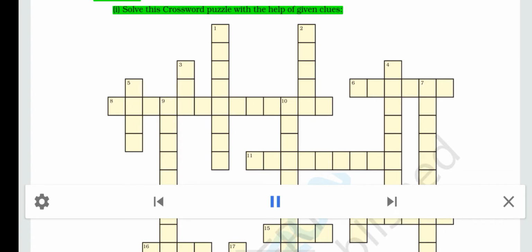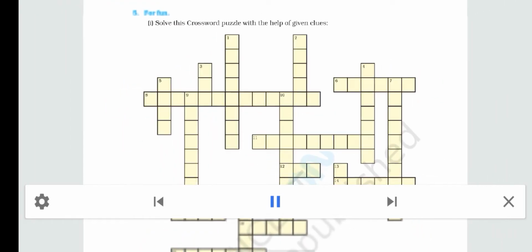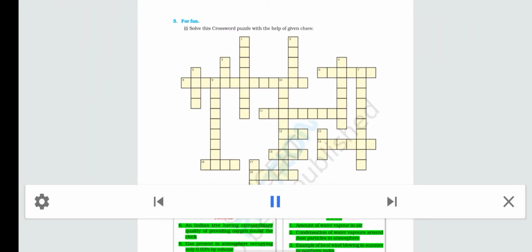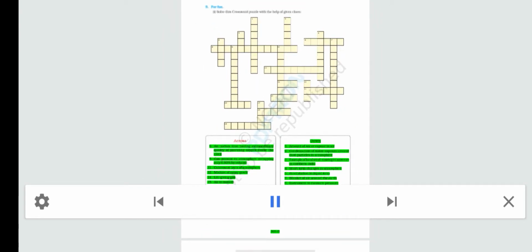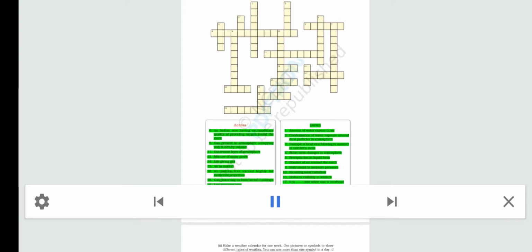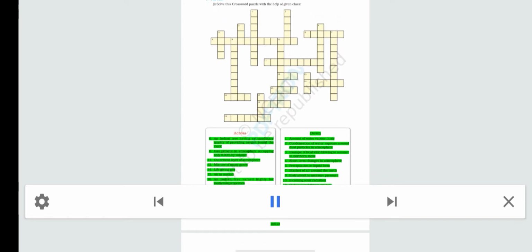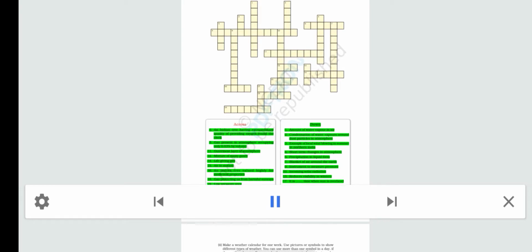I. Solve this crossword puzzle with the help of given clues. Across: 6. An Indian tree having extraordinary quality of providing oxygen round the clock. 8. Gas present in atmosphere occupying only 0.03% by volume. 11. Outermost layer of atmosphere. 12. Mixture of many gases. 14. Life-giving gas. 15. Air in motion. 16. An Indian tree valued highly for medicinal properties. 18. Gas protecting us from harmful sunrays. 19. Low pressure area.